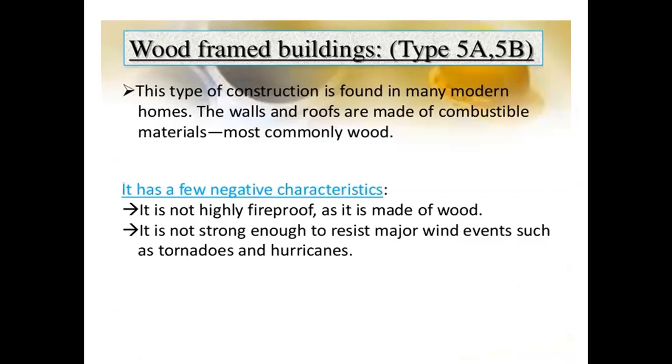The last type or classification is wood framed buildings. This type of construction is found in many modern homes. The walls and roofs are made of combustible materials, most commonly wood. Combustible means it catches fire very fast, very quickly. It has a few negative characteristics. It is not highly fireproof as it is made of wood. That is the disadvantage. It is not strong enough to resist major wind events such as tornadoes and hurricanes.